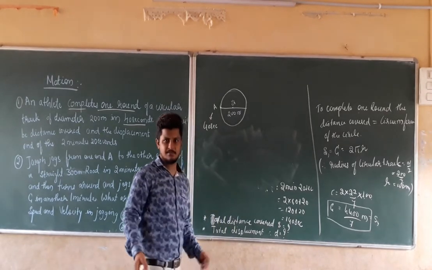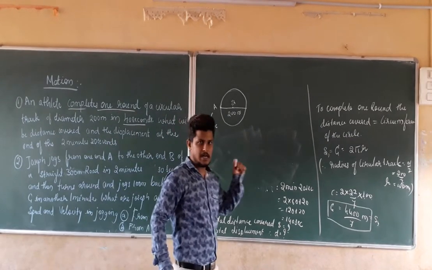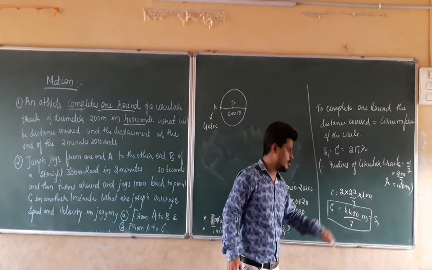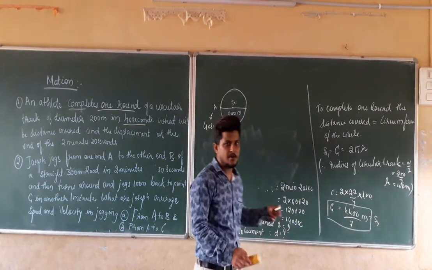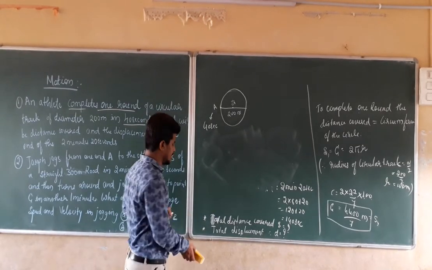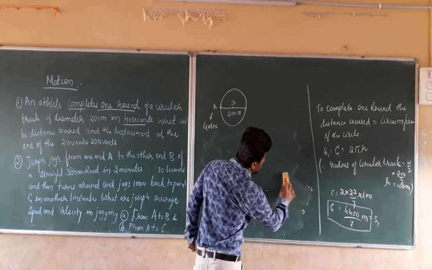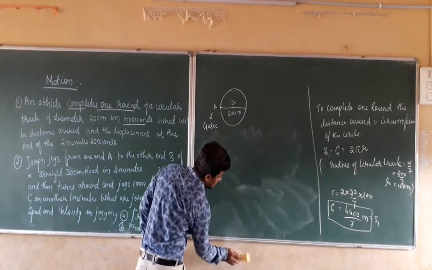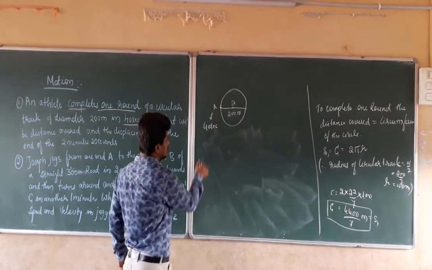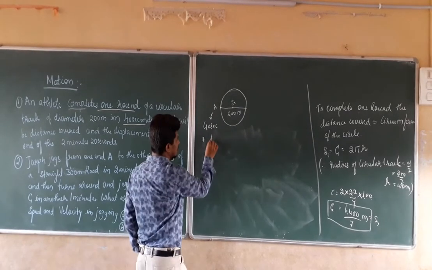You can do this by using two methods. Either solve for the number of rounds and multiply that number of rounds with this value, or calculate the speed, and after calculating the speed, calculate the total distance covered. It is up to you which method you are going to use.